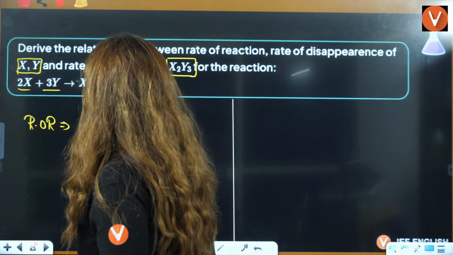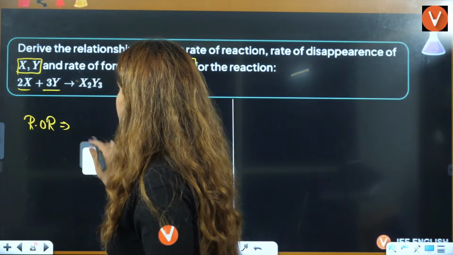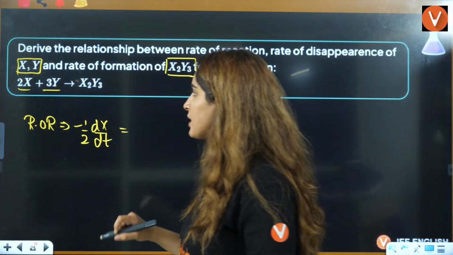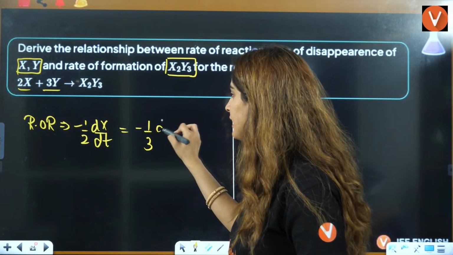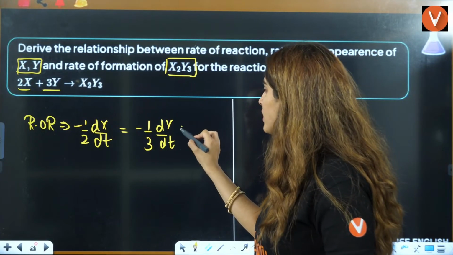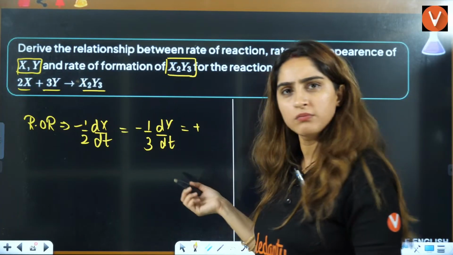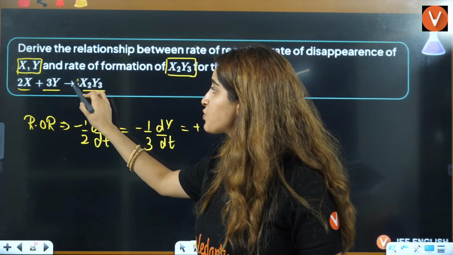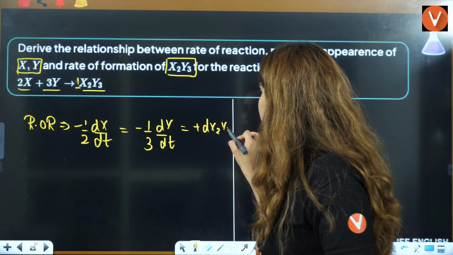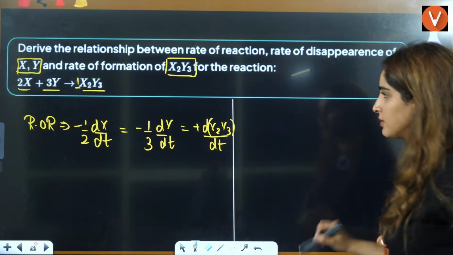Small d X by dt, but here you have to divide by stoichiometry. So I'll write it as minus 1 by 2 dX by dt is equal to minus 1 by 3 dY by dt, because 3 is the stoichiometry here, is equal to, this is the product side, so it will be positive, the stoichiometry is 1 here, so 1 divided by 1 is 1 only, d[X2Y3] divided by dt. Okay, so that is going to be the answer.